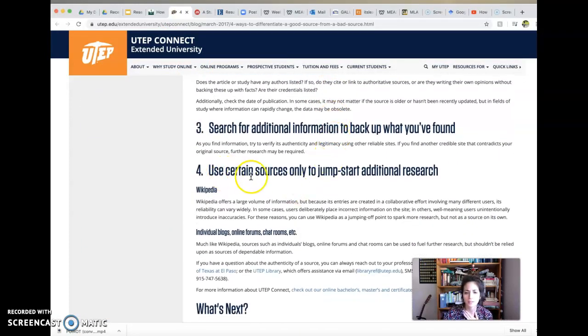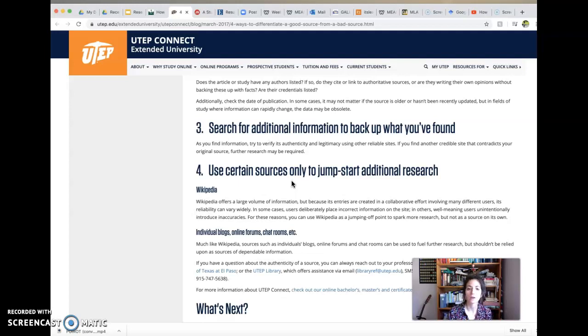So I did like "jumpstart your research with Wikipedia." Wikipedia is not the enemy, okay? It's very helpful, but know that anyone in this world can get on there and edit it, right? So I would start there, but I would not use it as a source. I would use it as a starting place to get a general idea of what I'm looking ahead towards and learn basic information.